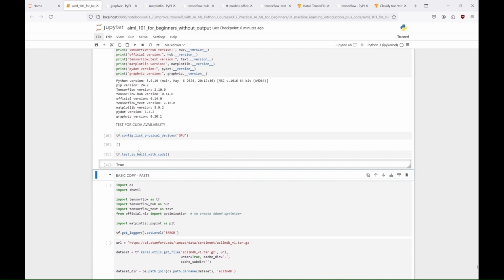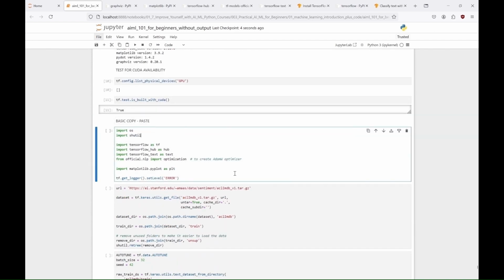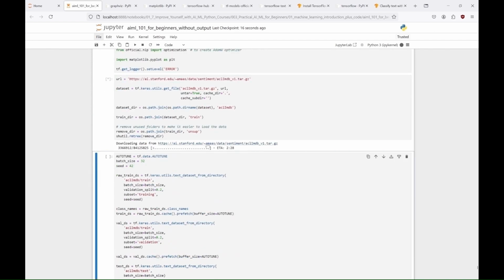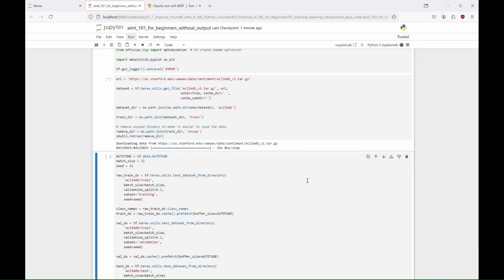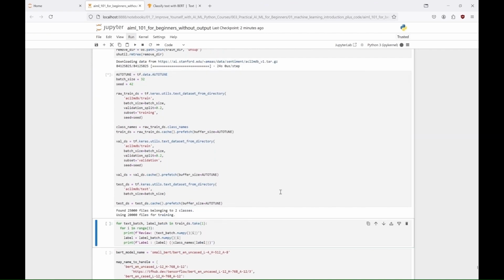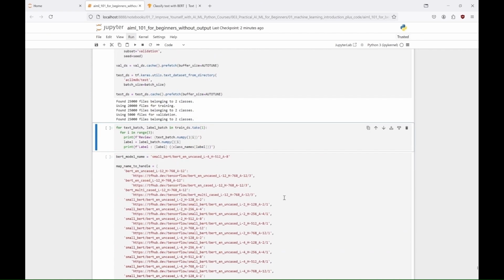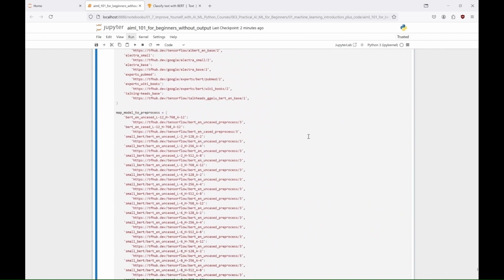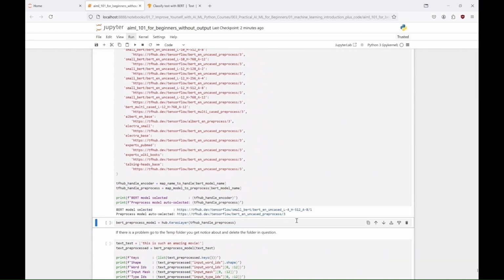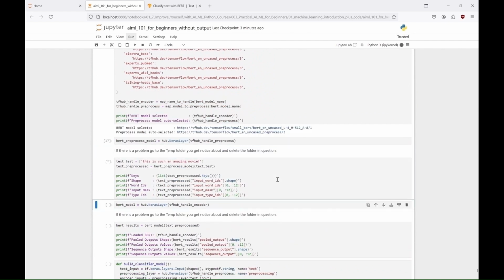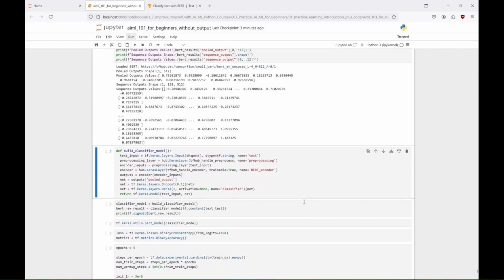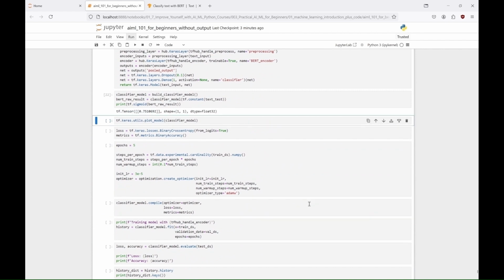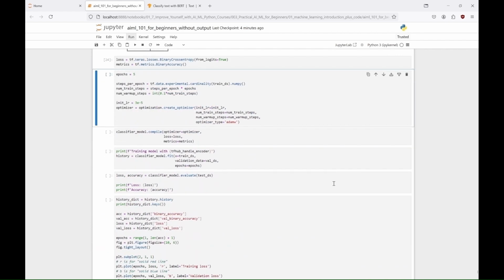In this example, the code starts with downloading the IMDb dataset, cleaning it by removing unnecessary folders, and selecting a BERT model along with its associated preprocessing model from TensorFlow Hub. It then preprocesses a test sentence using the selected BERT tokenizer. The text is passed through the BERT model to obtain sequence and pooled outputs for sentiment analysis. A custom classifier model is built using the BERT encoder, with dropout applied for regularization and a dense layer for classification. The model is compiled with the AdamW optimizer and binary cross-entropy loss function. It is then trained on the training dataset, validated on a validation set, and evaluated on the test set.